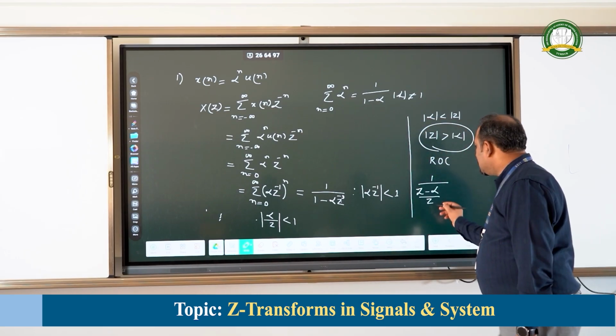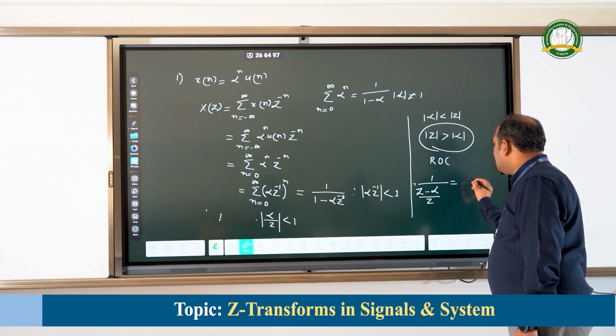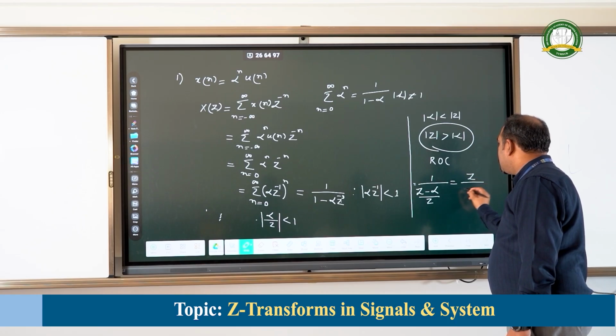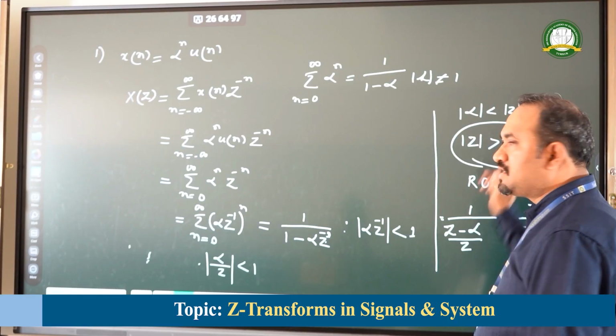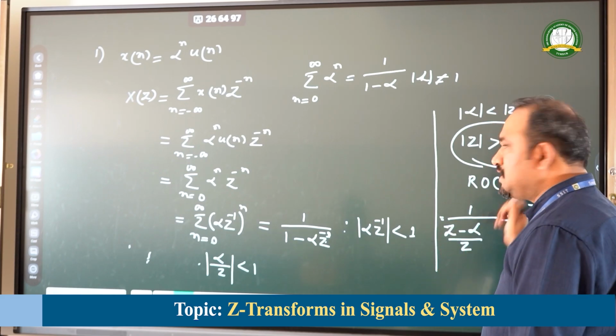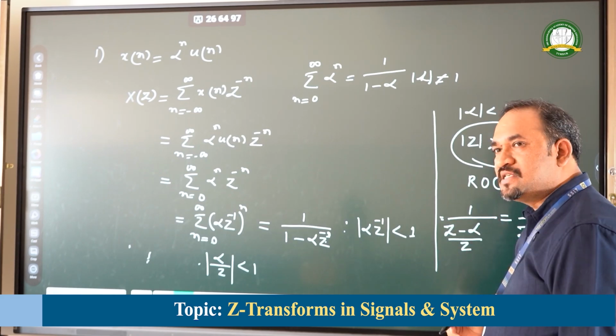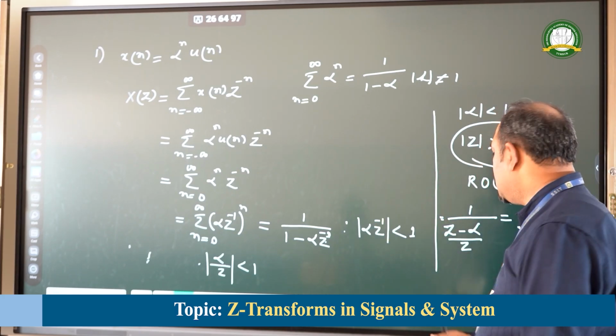Upon moving this to the numerator, we get z divided by z minus alpha, with the region of convergence modulus of z greater than alpha. This is the region of convergence, and this is the Z transformation of the given input alpha to the power of n u(n).